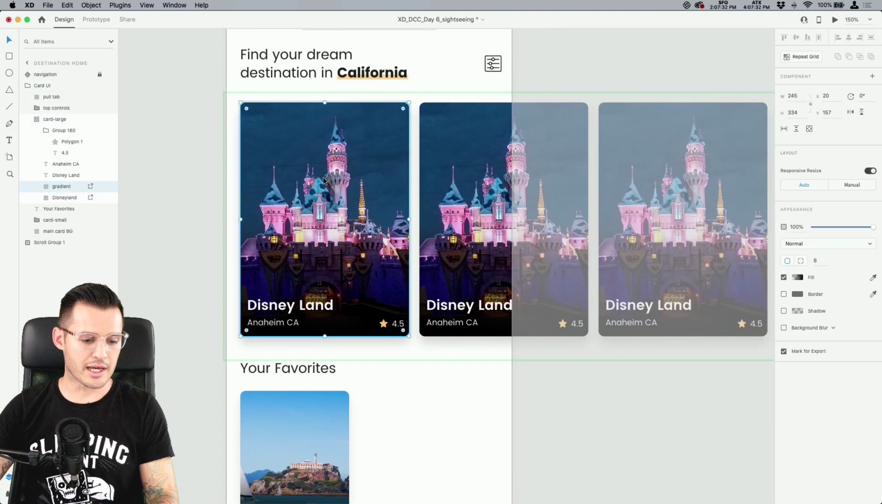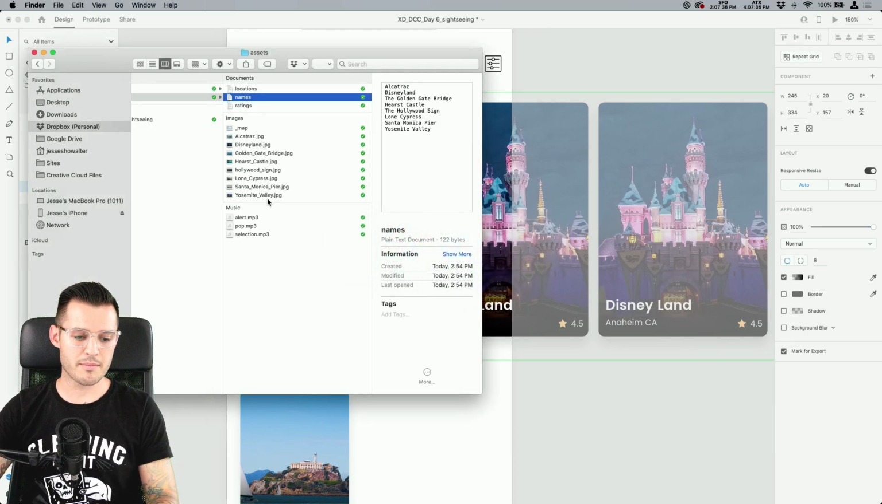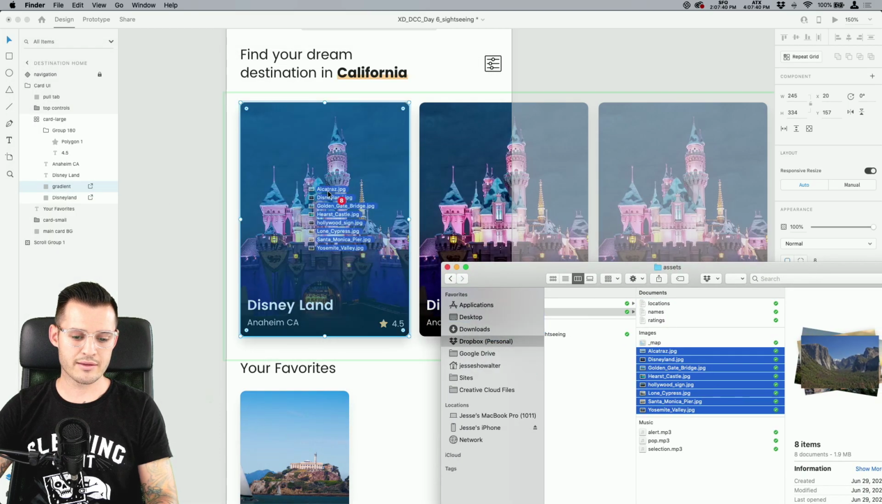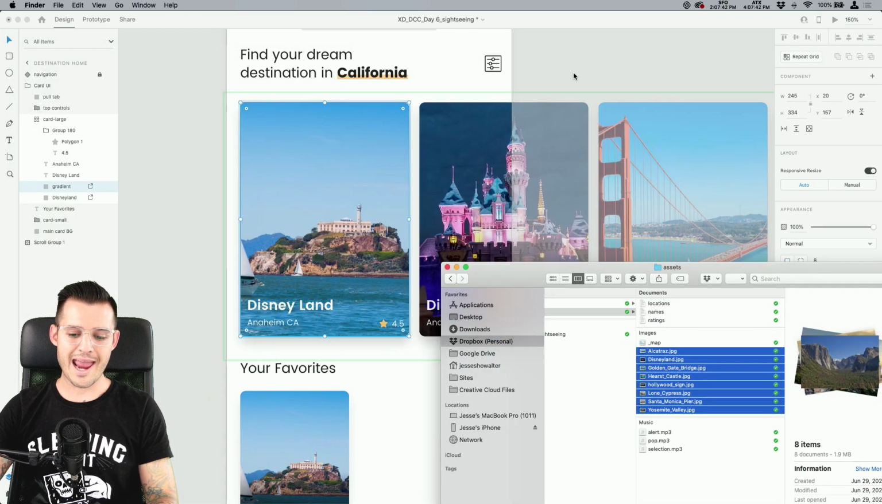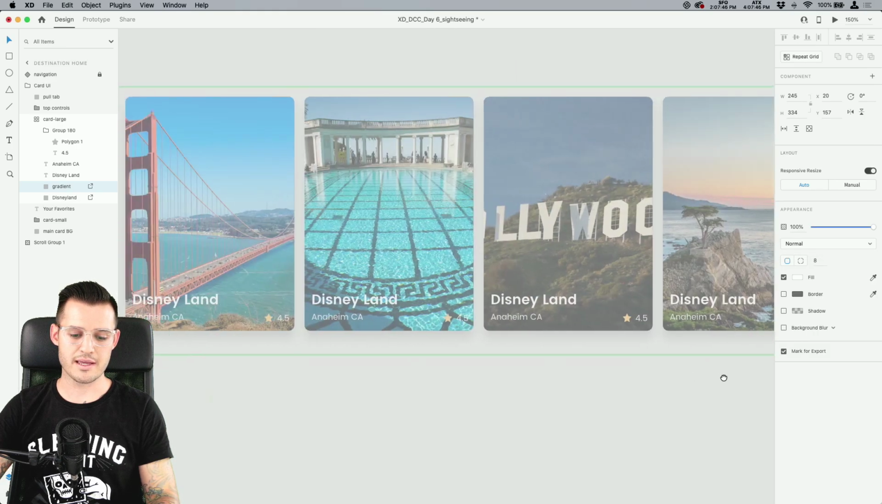Now that we have our repeat grid done, why don't we click inside of that repeat grid? I'm gonna open up my Finder and I have a bunch of images down here. Why don't we grab all of our images and just drag those inside of our repeat grid, and we're gonna go ahead and get all of the different locations via images, okay?